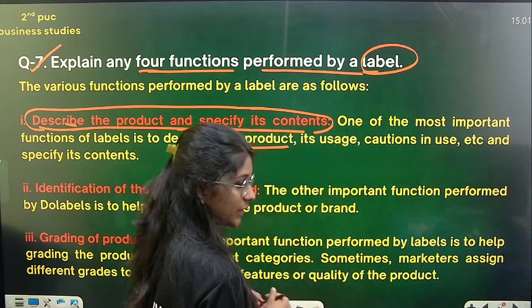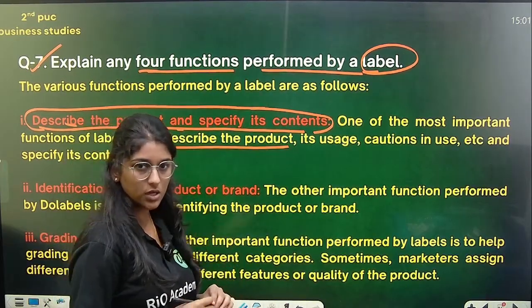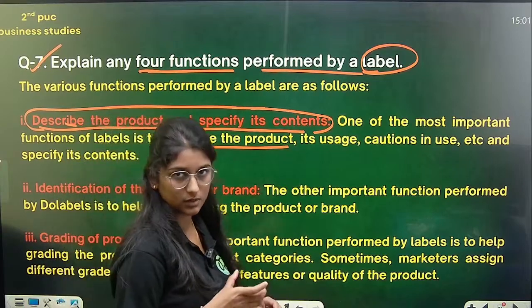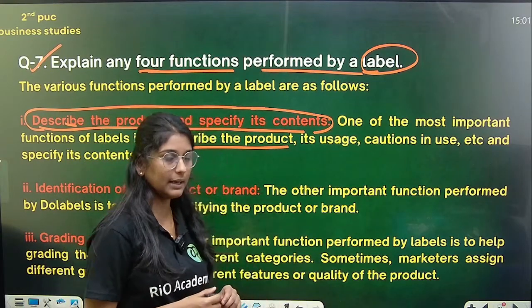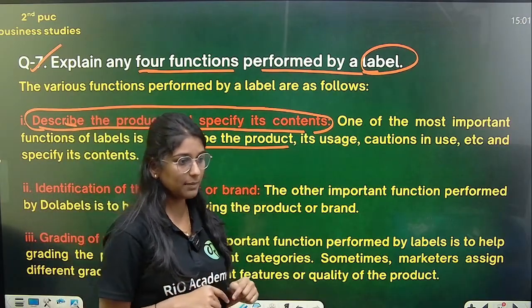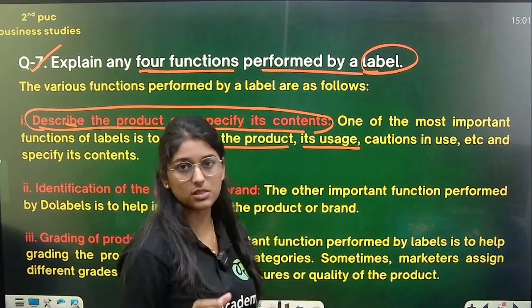Yes, good afternoon everyone. So now I'm doing a 4 marks question. So you can see here, in order to describe the product, when you describe the product you always need proper labeling. Labeling is very important for the usages of that product.